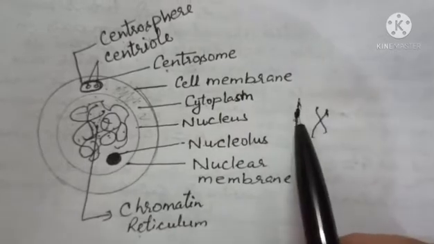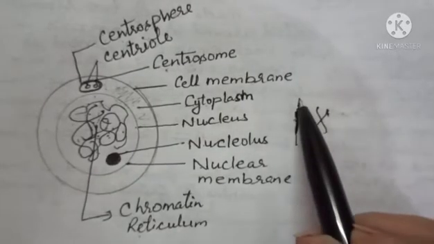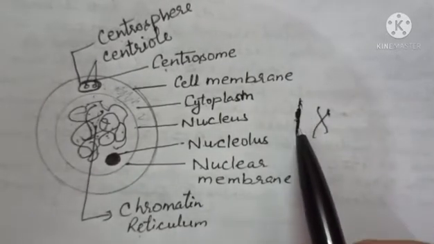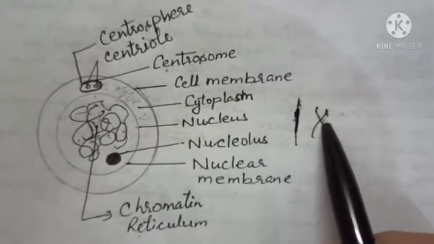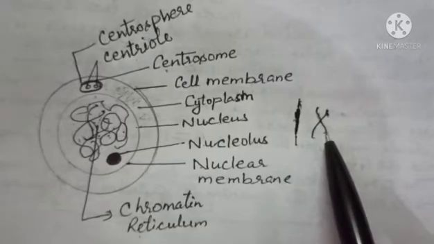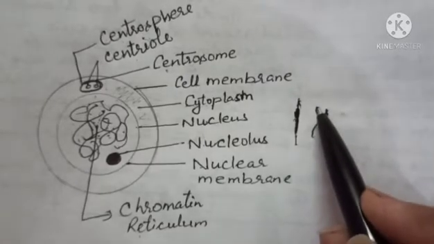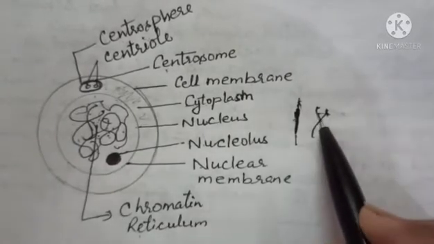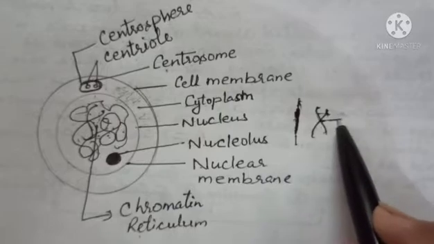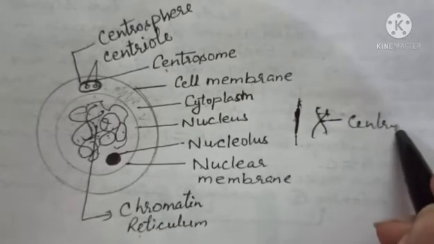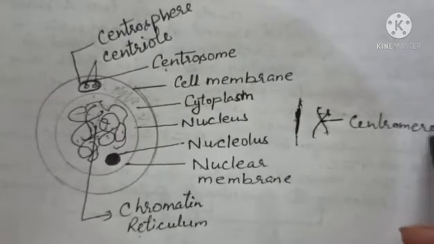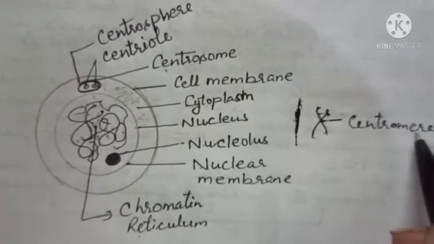Actually, this is one chromosome, right? And it splits longitudinally into two chromosomes. Now it becomes like this, which has two chromatids, both joined at one place, and this point is called the centromere.